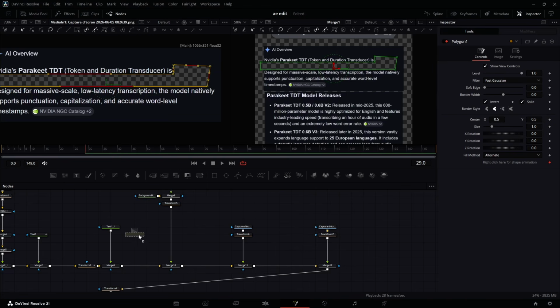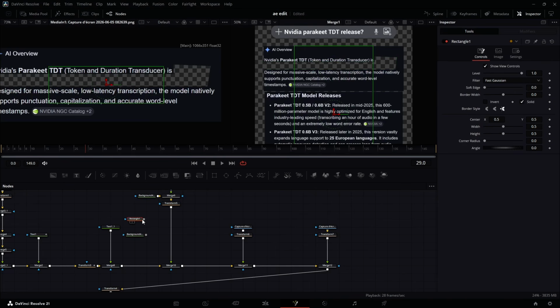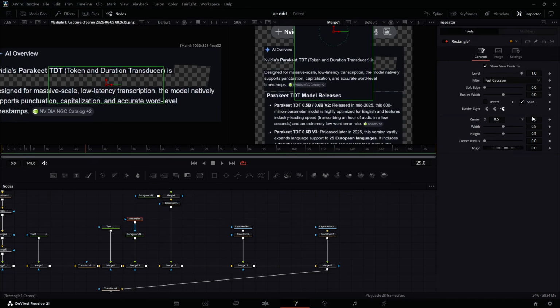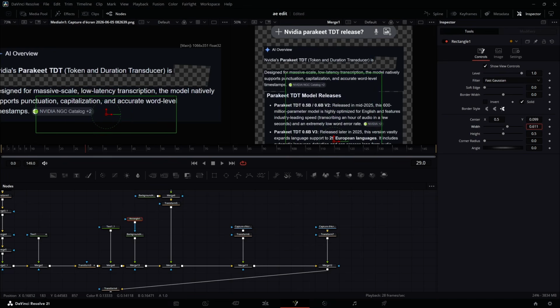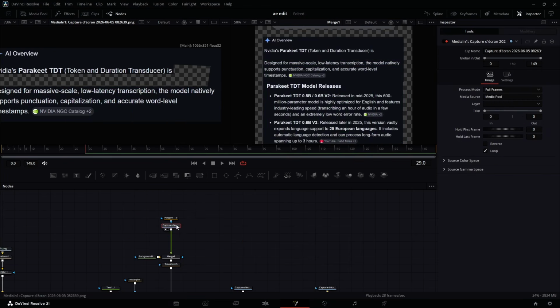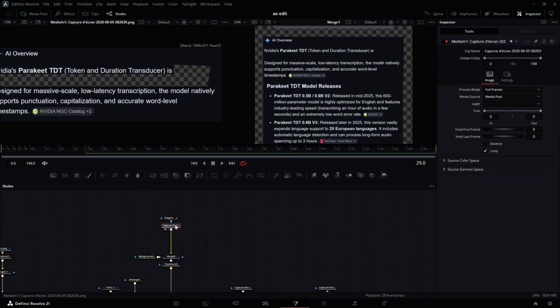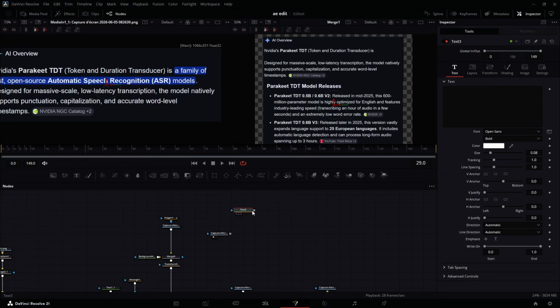I want the same background here. I can get a background node here, get a rectangle mask here, connect this here and this one here. Now in this background, pick this color from here and connect it here so I have the same background. Now let me bring this layout like so, somewhere around here. I can open the width and the height. Now all we have to do is make sure that we replace this text that we have removed, and in order for us to do that, I have to come here, Control C, and paste this one here, Control V. So I'm going to get a text node and I'm going to try to build it here. Now connect the text node to this one.